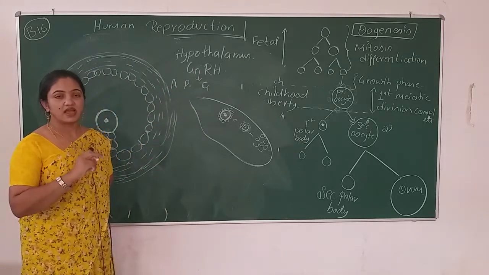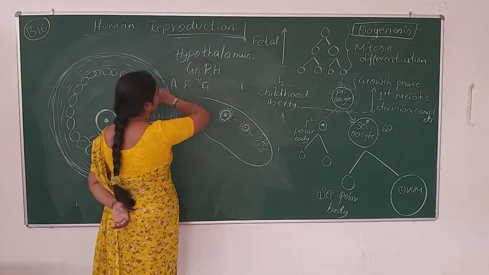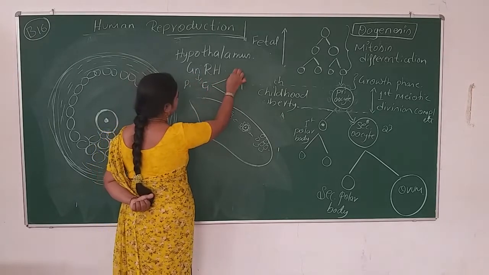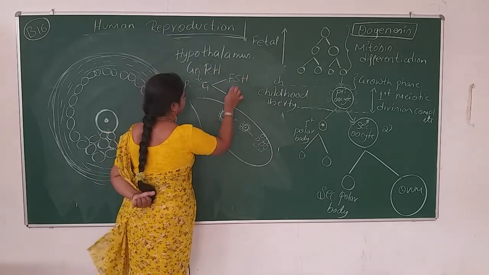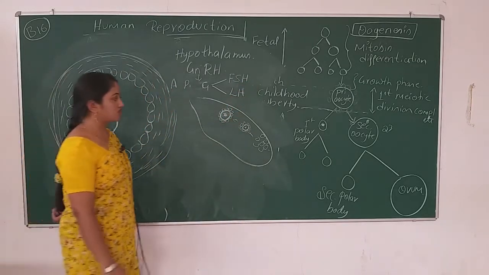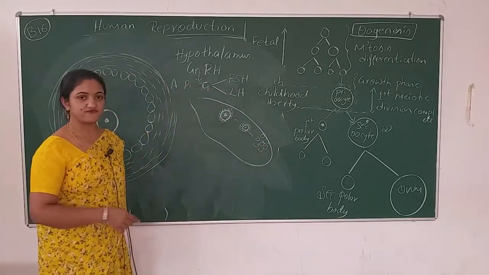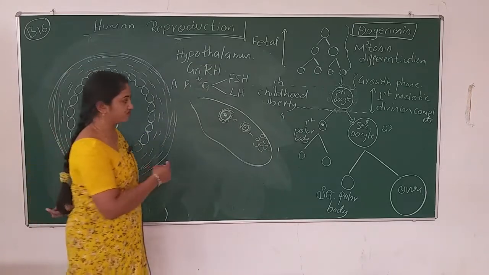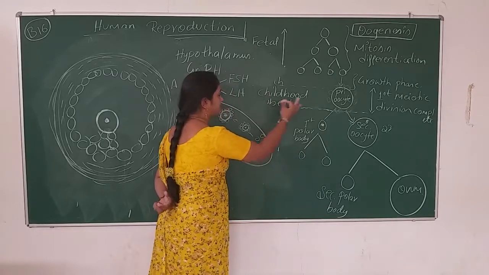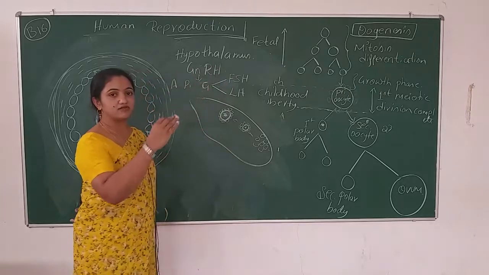When it is stimulated by this hypothalamus-released hormone, it releases two more hormones, that is FSH and LH. These are the hormones we are talking about. How do primary follicles attain maturity? The answer is when a girl comes to the age of 12 or 13, the hormone production will be more in number.